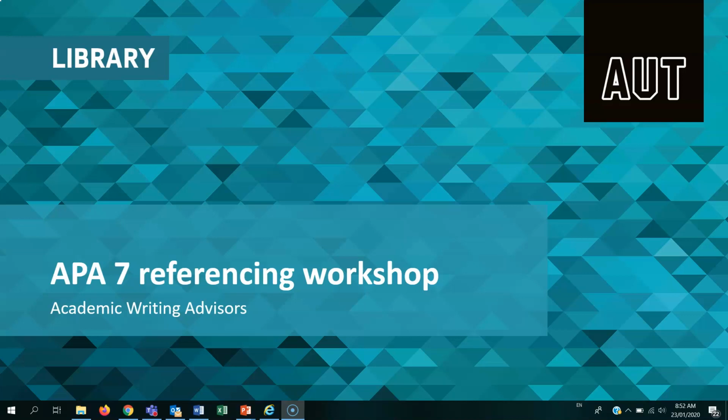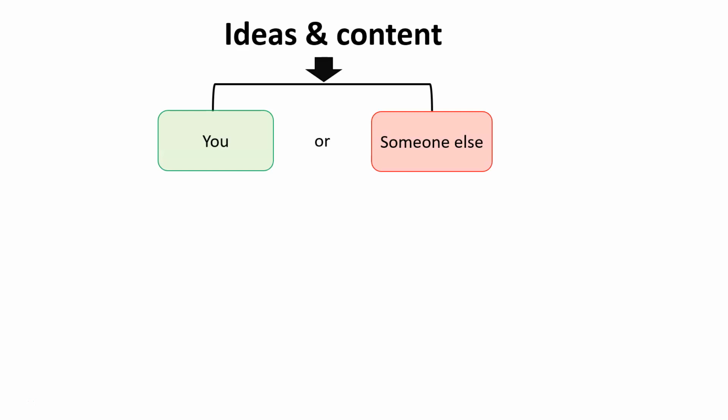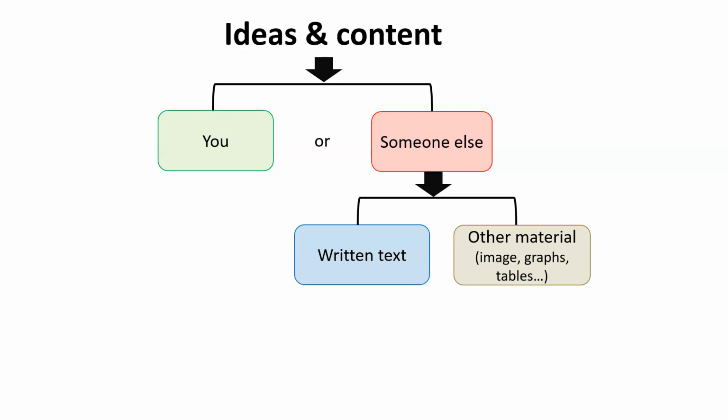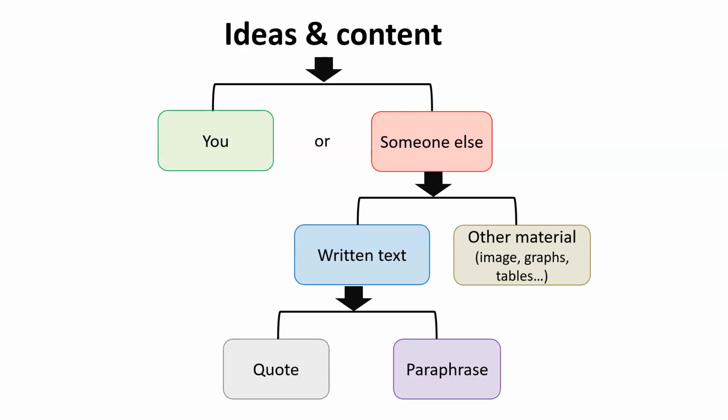When you are writing, your ideas and content either come from you or someone else. If it's from someone else, it could be a written text or other material. If it's a written text, you've got two choices. You either quote, which means you copy words from a source, or you paraphrase, when you rewrite something in your own words, keeping the author's original meaning.